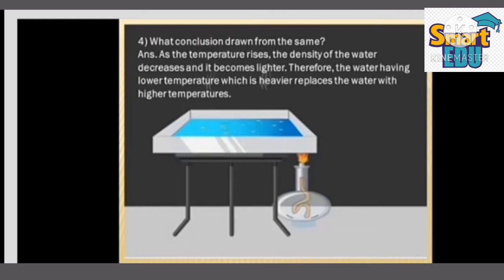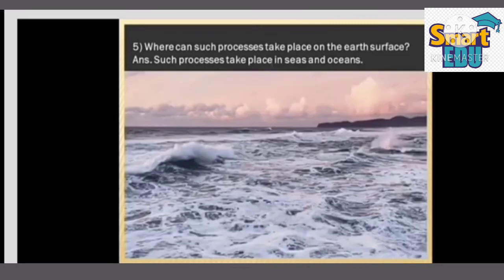Fourth question, what conclusion is drawn from this? As the temperature rises, the density of the water decreases and it becomes lighter. Therefore, the water having low temperature, which is heavier, replaces the water with higher temperature. Fifth question, where can such processes take place on the earth's surface?